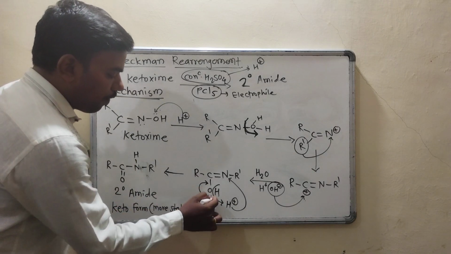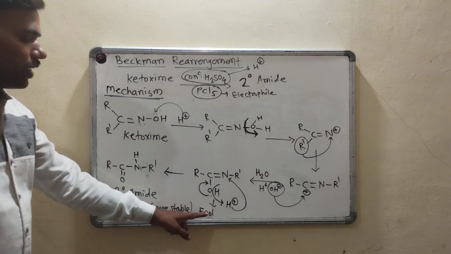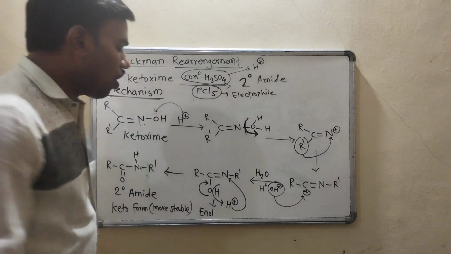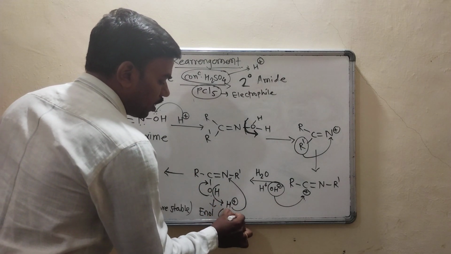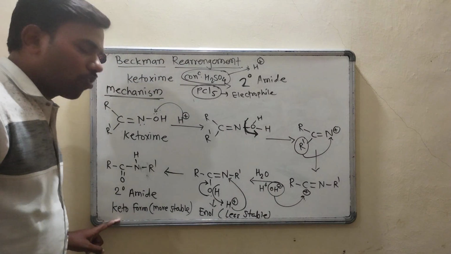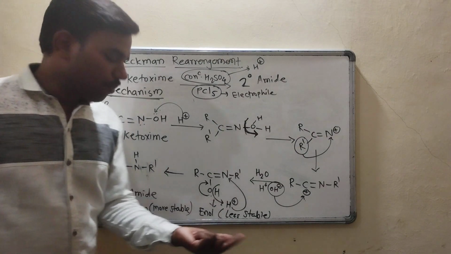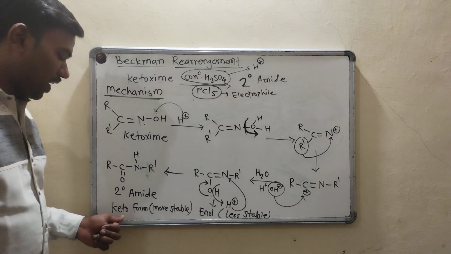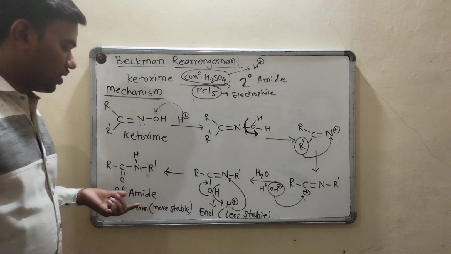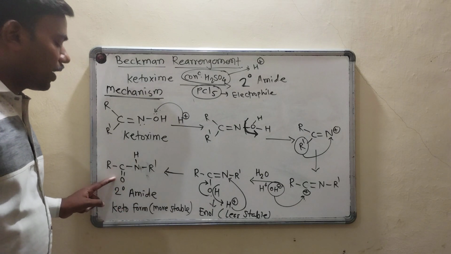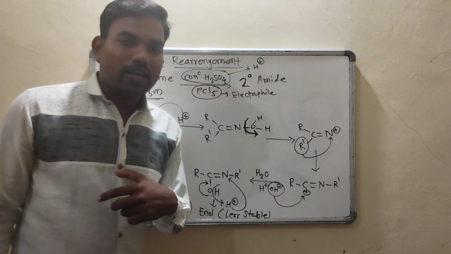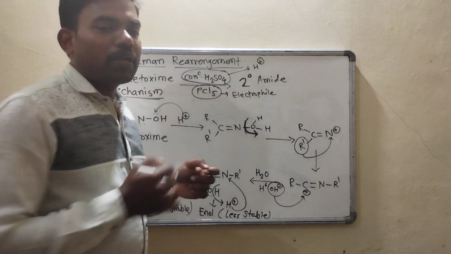So this structure we can say this intermediate it is an enol form. But enol form is not stable, or we can say less stable than the keto form. So keto form is more stable than the enol form. So finally we will get keto form of secondary amides. So this is our final product. So this is nothing but our Beckmann rearrangement. So this is very simple rearrangement.